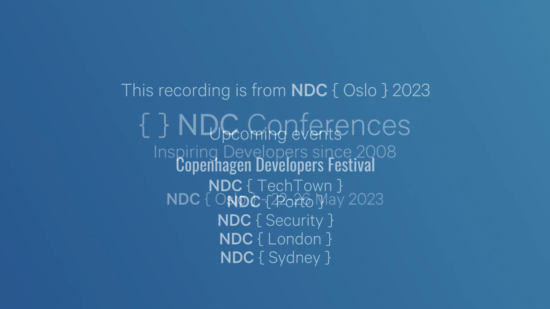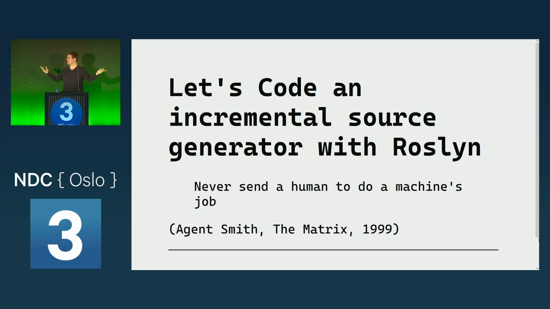Hi, Oslo. Hello, world. Let's code an incremental source generator with Roslyn. Today, the next 60 hours, 60, why? 60 minutes, we will learn about what source generators are, where they are in use, they definitely came to stay, they will not go away, and how we can build one ourselves.